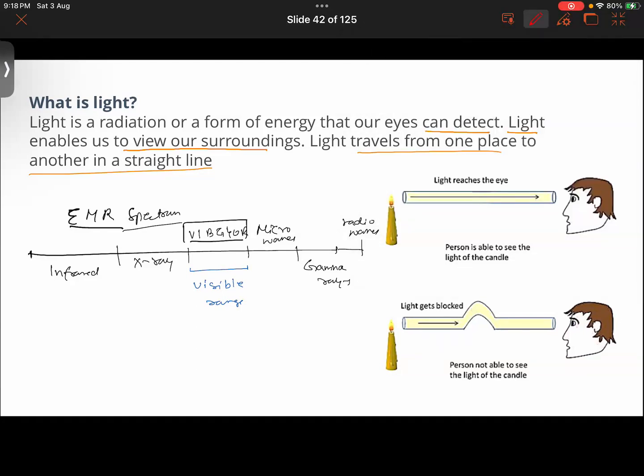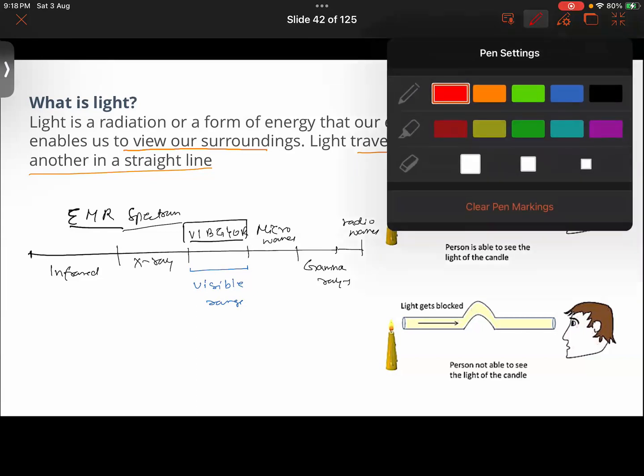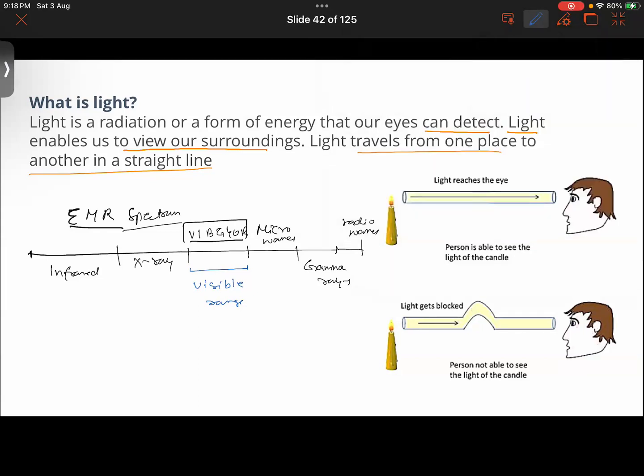There are different kinds of properties of light which we are going to discuss. The very first property of light is that light travels in a straight line. Light travels faster than sound. It can travel a distance of 3 lakh kilometers in just 1 second. That's the speed of light, right?